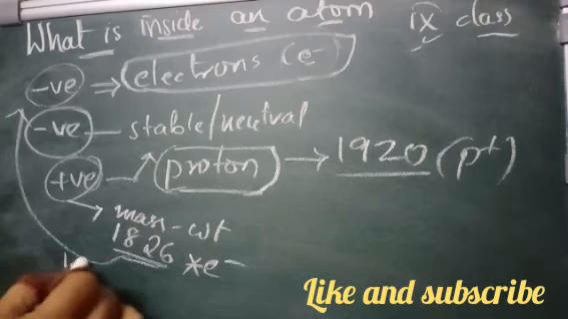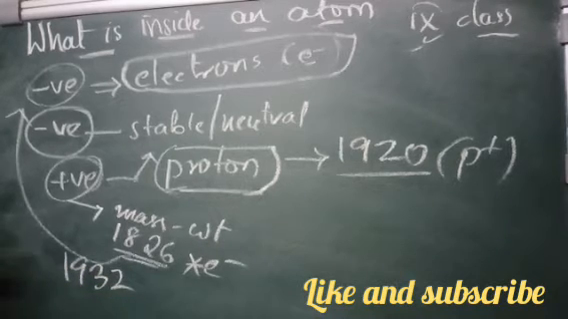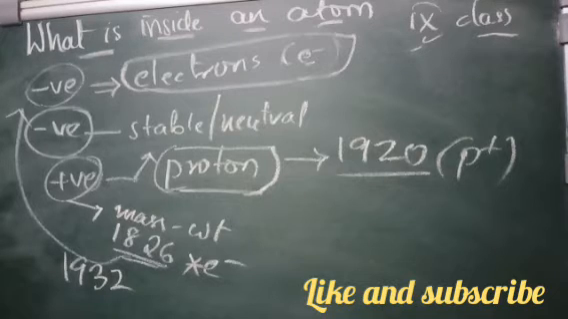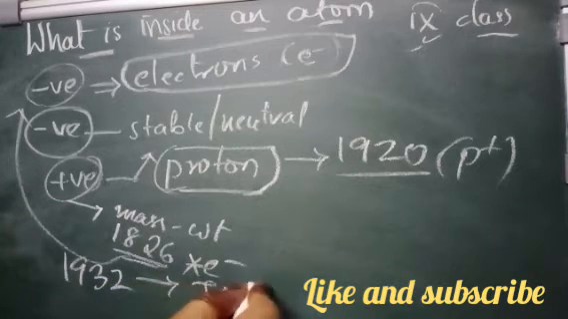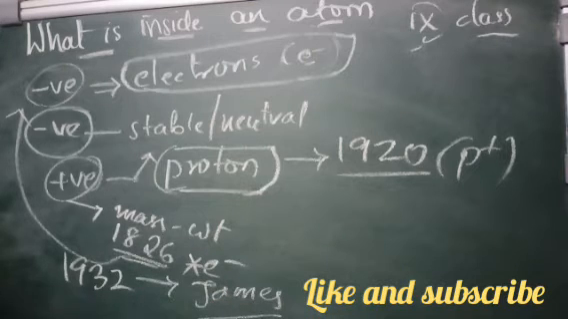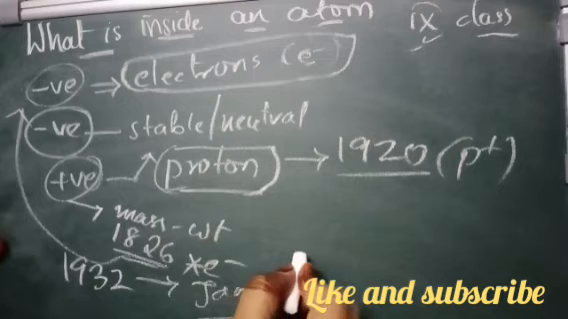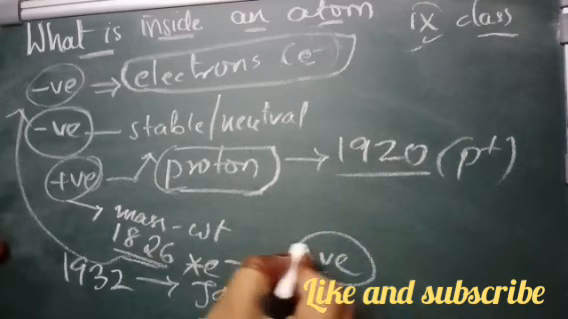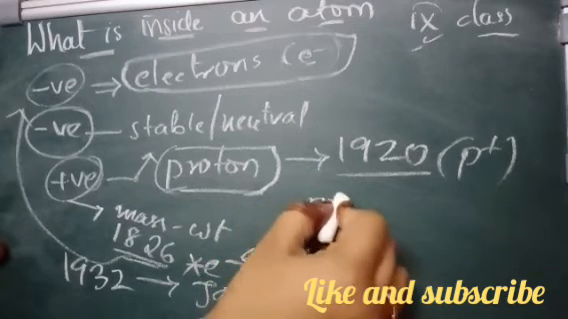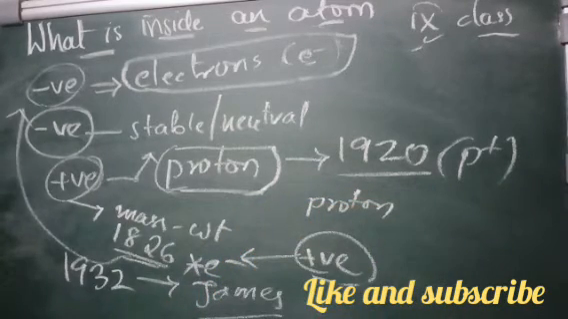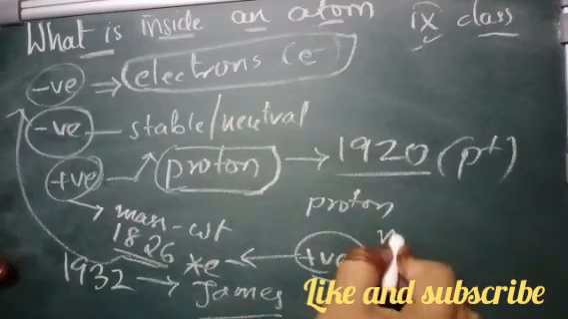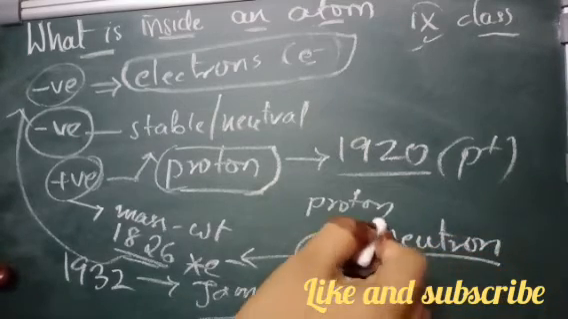In 1932, James Chadwick discovered yet another subatomic particle which had no charge and had a mass nearly equal to that of the proton. It was eventually named the neutron.